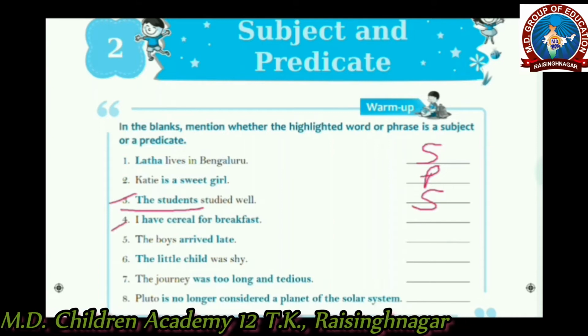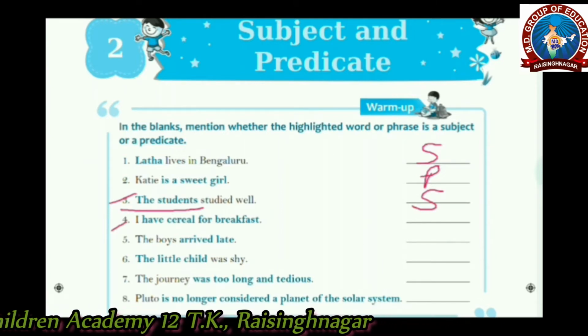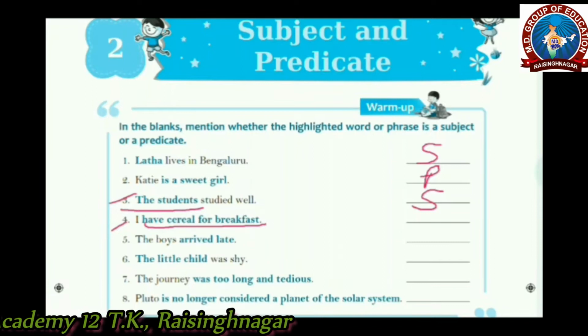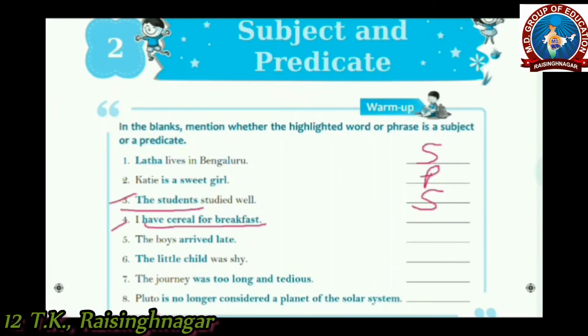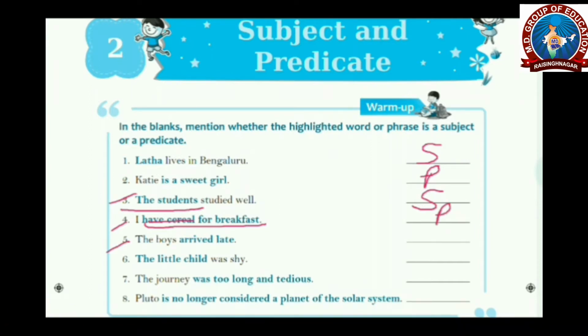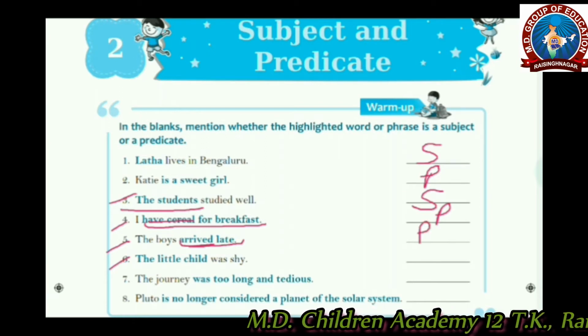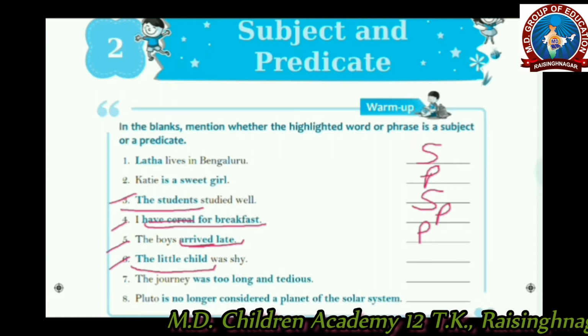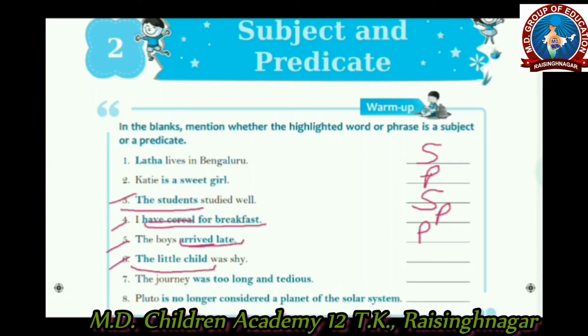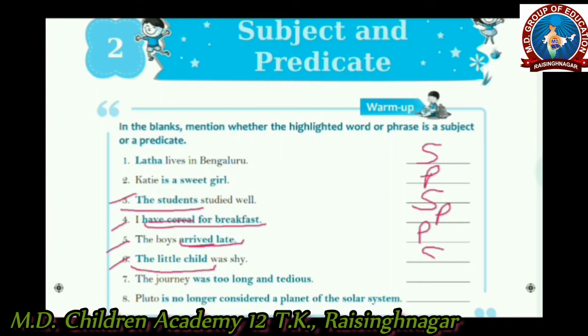Fourth one is I have cereal for breakfast. The highlighted part is have cereal for breakfast, and it contains a verb, so it's a predicate. The next is the boys arrived late. The highlighted part is arrived late, and it contains a verb, so it's a predicate. Sixth one is the little child. This part is highlighted and it's a noun, so it's a subject.